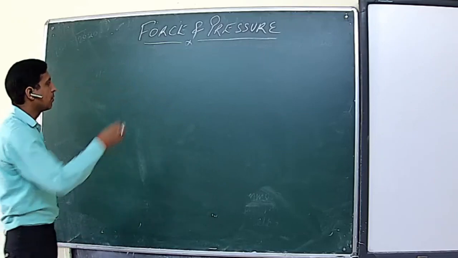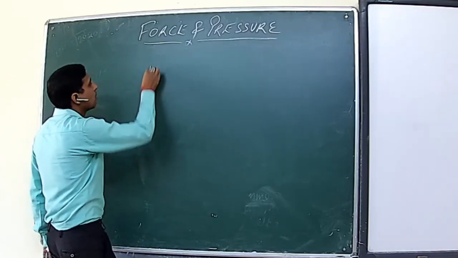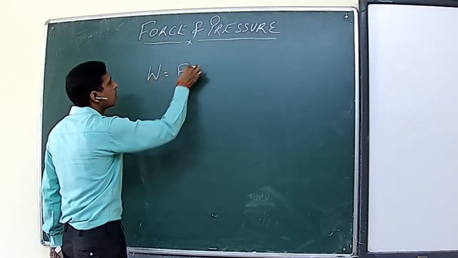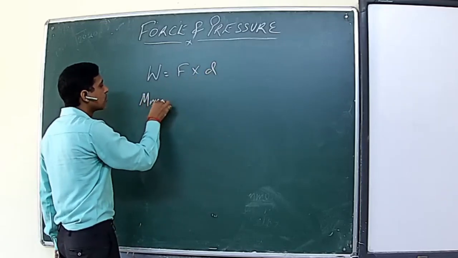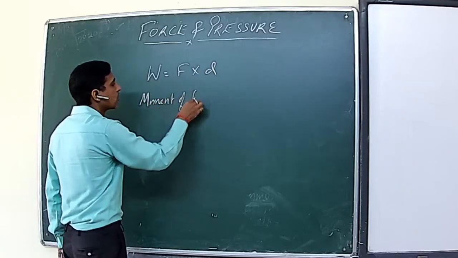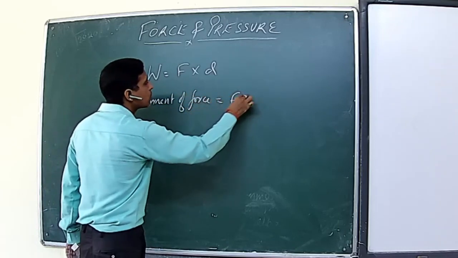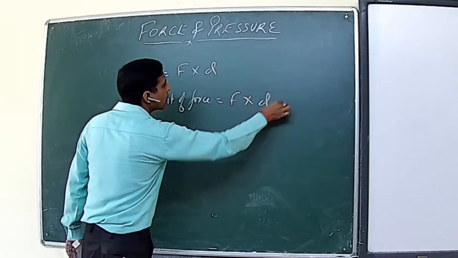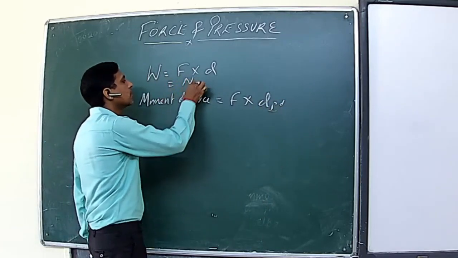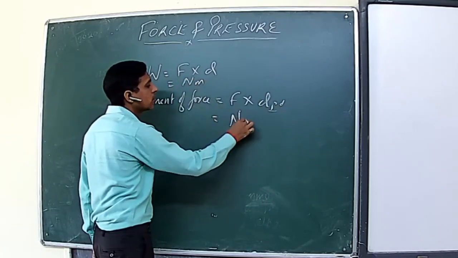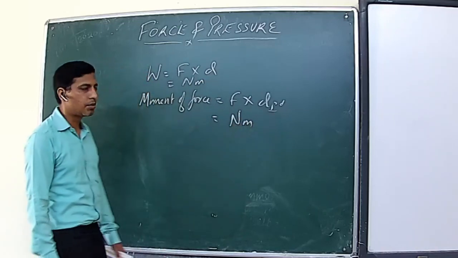Now one more thing we need to discuss. Earlier we discussed that work is force into displacement. Moment of force is also force into perpendicular distance. So here also we will get Newton meter in terms of SI unit.